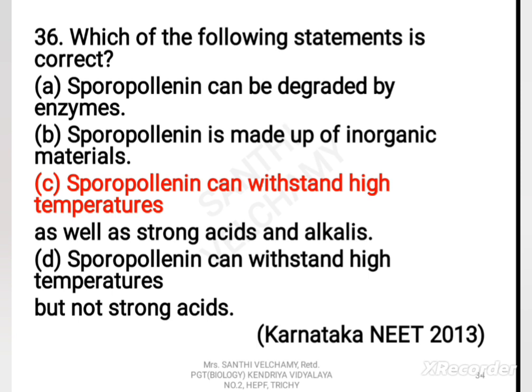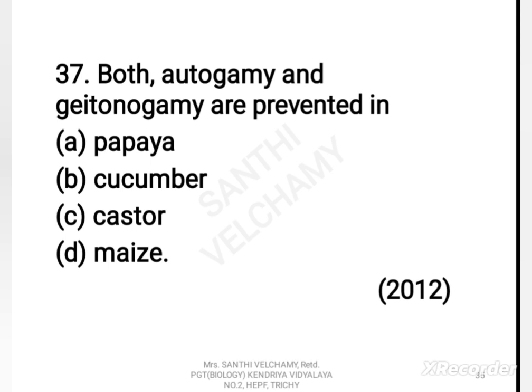Now next question. Both autogamy and Geitonogamy are prevented in A. Papaya, B. Cucumber, C. Castor, D. Maize. The correct answer is A. Papaya.